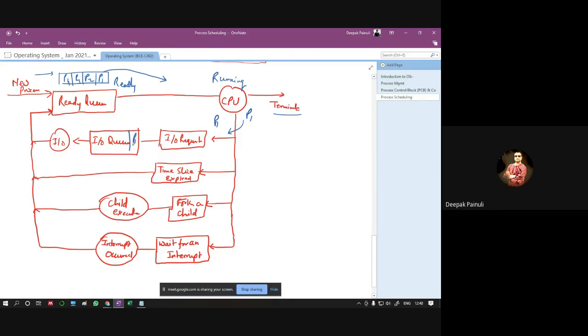And picks another process for running so that we can achieve maximum throughput from the CPU, so that our CPU is not idle at any time, right? Okay. Or there may be the case that a process.